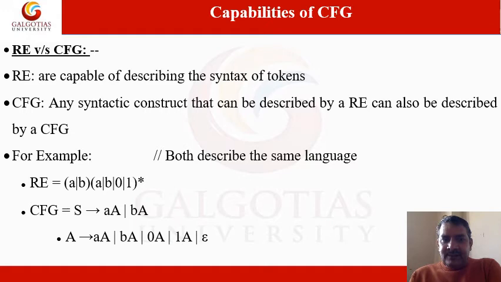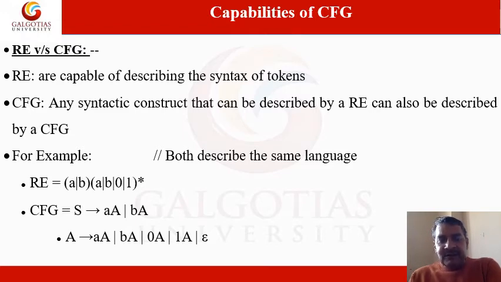For example, this is the regular expression and the context-free grammar. I have written an example of both, and you can see that both describe the same language. First of all, you should know what the language of this regular expression is. You can say it is the set of all strings that start with A or B, followed by any combination of A, B, 0, 1, including null. This is the language of this regular expression.